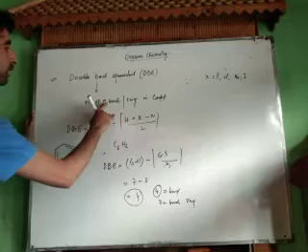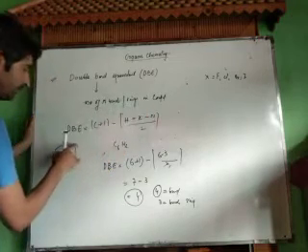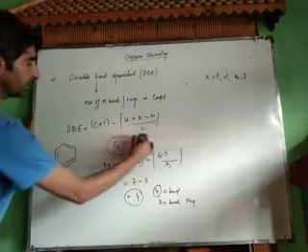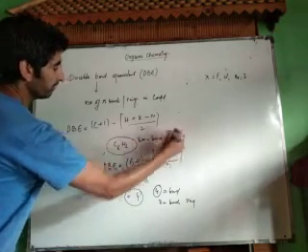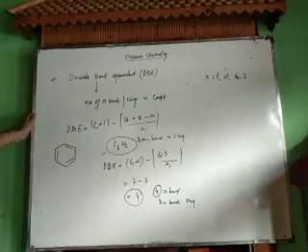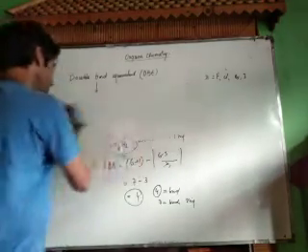We can determine the number of pi bonds and number of rings. Therefore this compound contains 3 pi bonds and 1 ring, that is benzene. We can determine the molecular formula of other compounds as well.